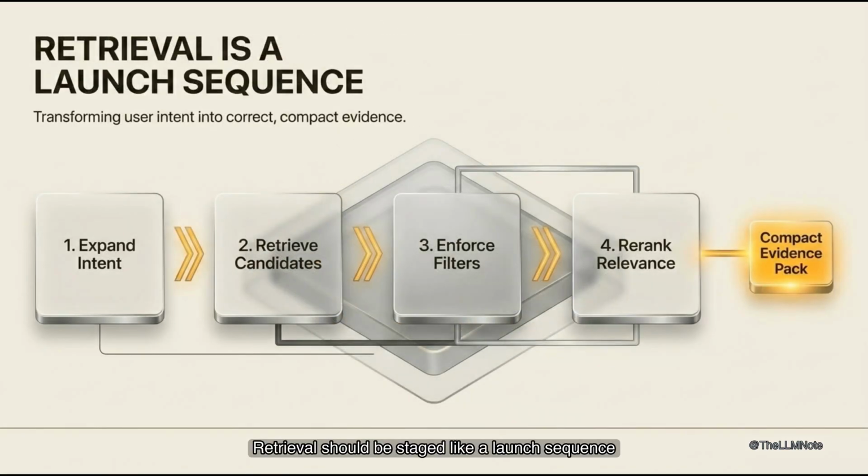Retrieval should be staged like a launch sequence. First, query expansion clarifies the user's intent. Next, vector search and BM25 generate candidate evidence. Then filters enforce permissions, time, tenant, and document type. Re-ranking scores surviving passages against the actual question. Only then does Claude receive a compact evidence pack. The pack is ranked by relevance and bounded by context budget.